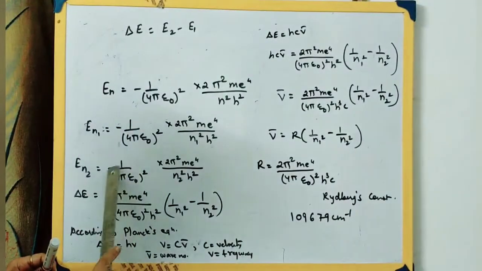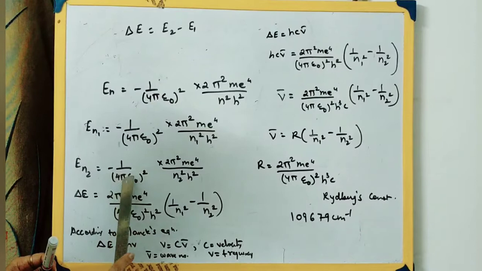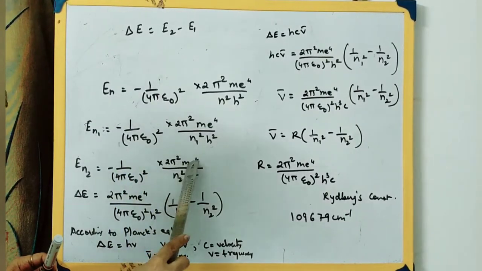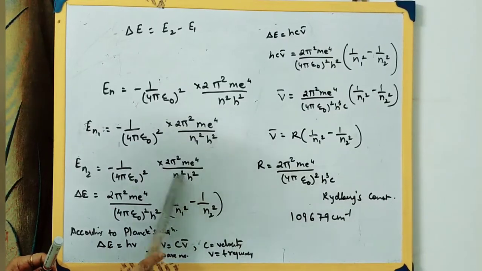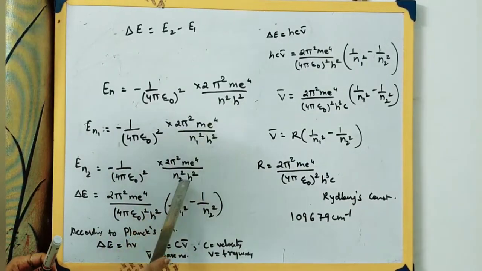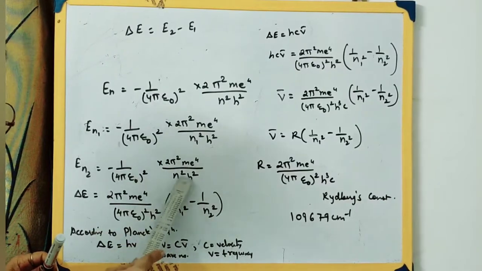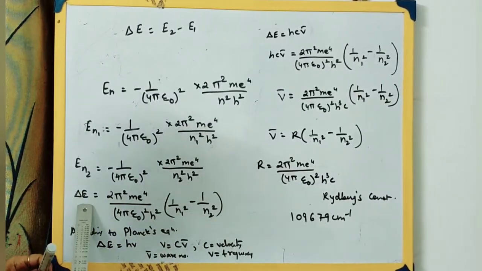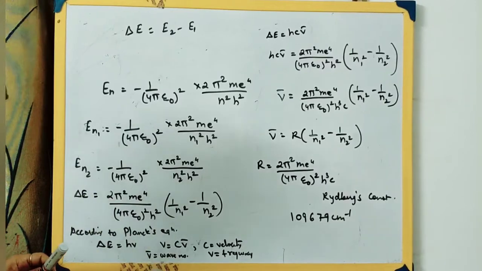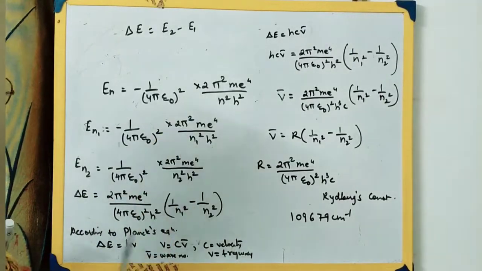So this will be 1 by minus 1 by 4 pi epsilon 0 square into 2 pi square m e raised to 4, and here instead of the general n square we will be writing n2 square h square. All these are constants except this. So here delta E, that is delta V, will be E2 minus E1, that is En2.